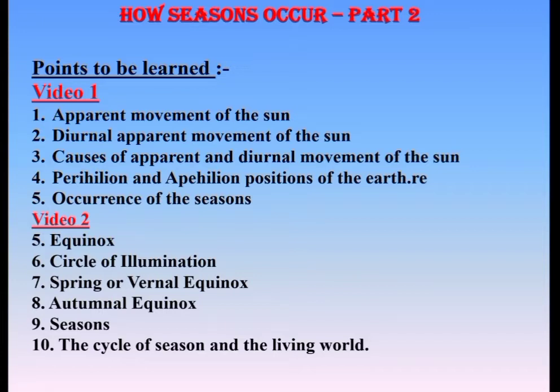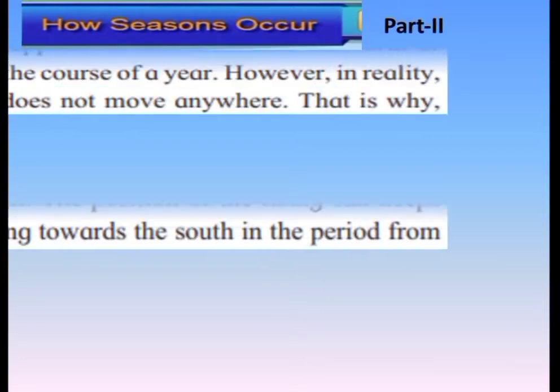What are the things that are going to be learned here? Apparent movement of the sun, diurnal apparent movement of the sun, causes of apparent and diurnal movement of the sun, perihelion and aphelion positions of the earth, and occurrence of the seasons. Okay, so let's start by reading the lesson How Seasons Occur, Part 2.